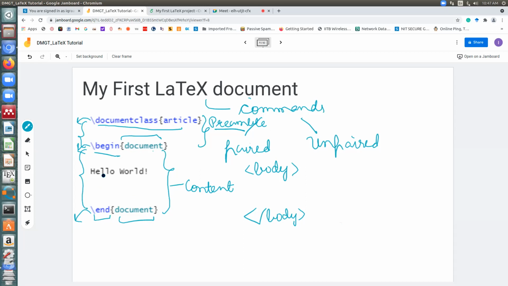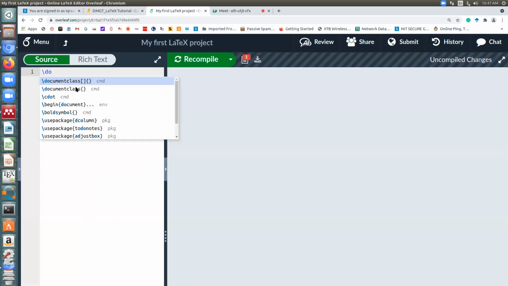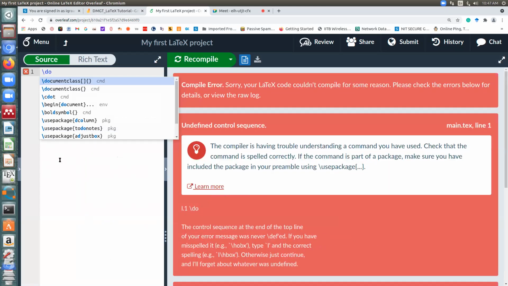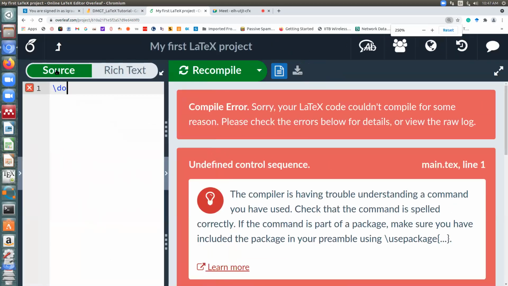Okay. Now let us try to write this command in our LaTeX and generate our first document. Please let me know if the font of my editor is visible to you. Is this visible or should I increase it? Where I am writing, is it visible, class? Or should I increase the font? Let me just increase it. This should be fine.